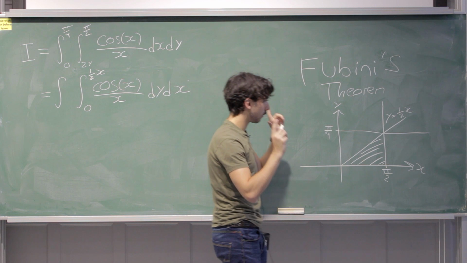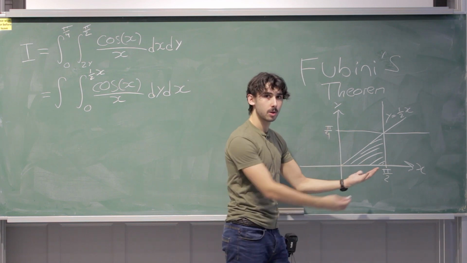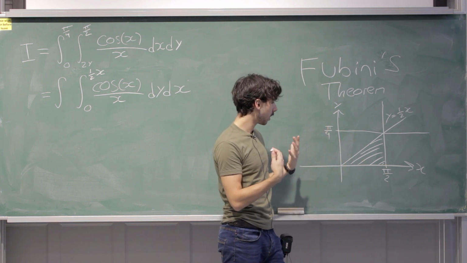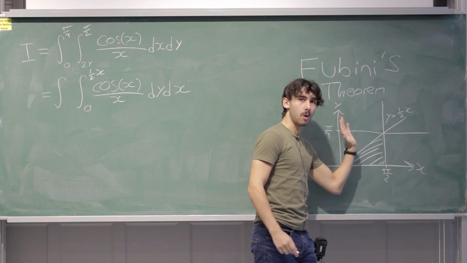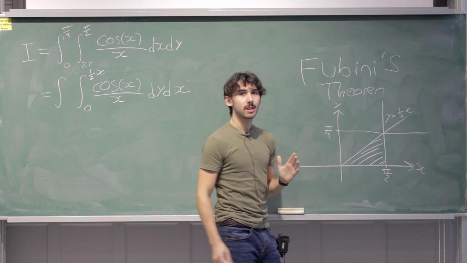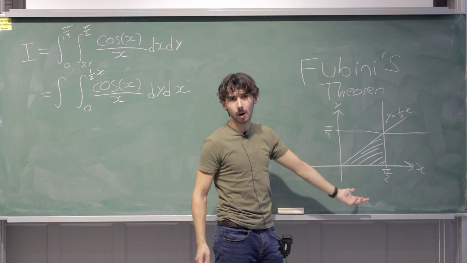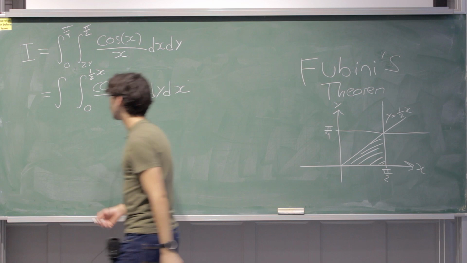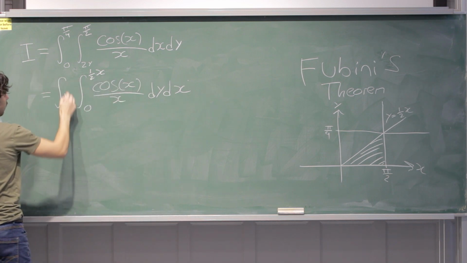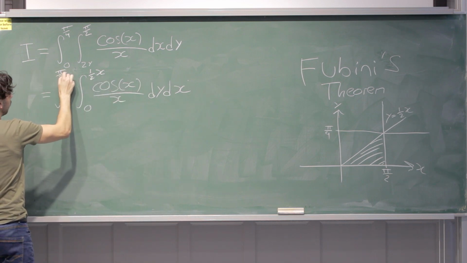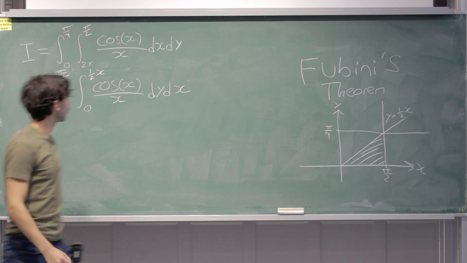So which x value stops us from coming towards me, this region? Well, the line x equals 0 is stopping us. And which x value is stopping us from going that way? Well, it's just x equals pi over 2 again. So now it will be 0 and pi over 2 on the outside.